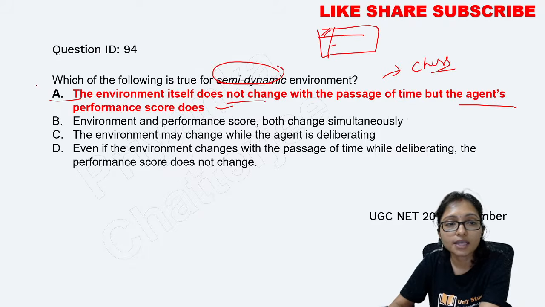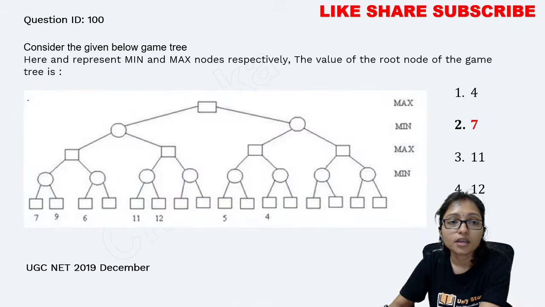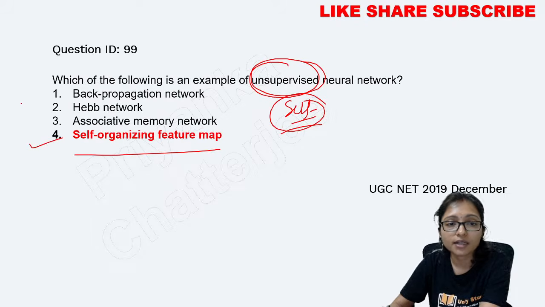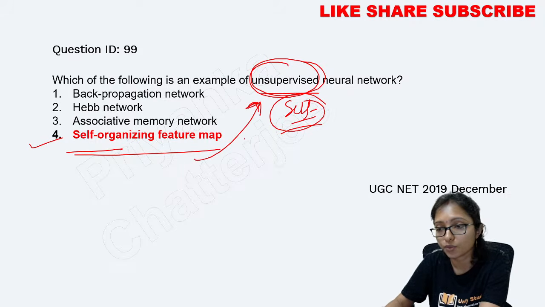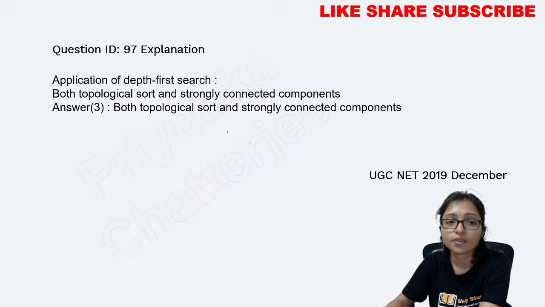Now the semi-dynamic environment. What is a semi-dynamic environment? From here, note it down. Now the minimax algorithm, you must practice the minimax algorithm. The unsupervised self-organizing map is an unsupervised neural network. Write it down that way.